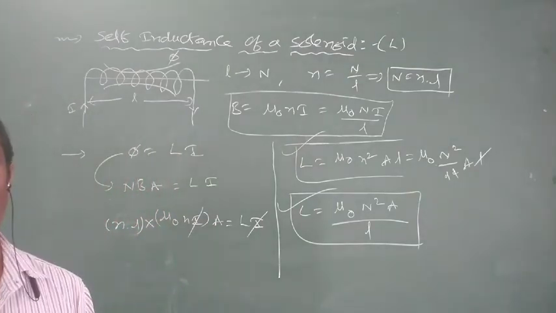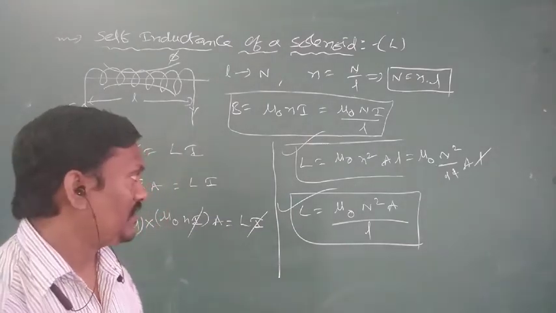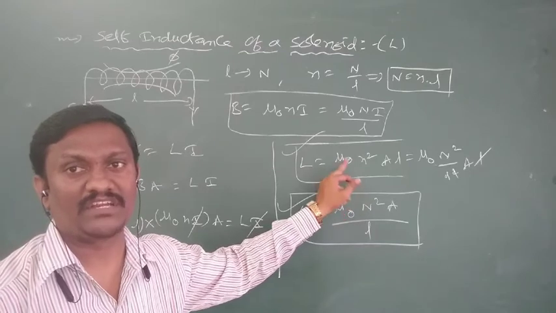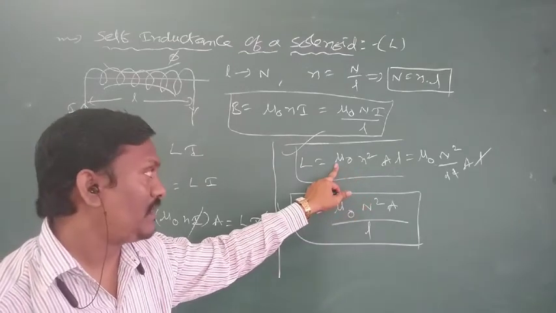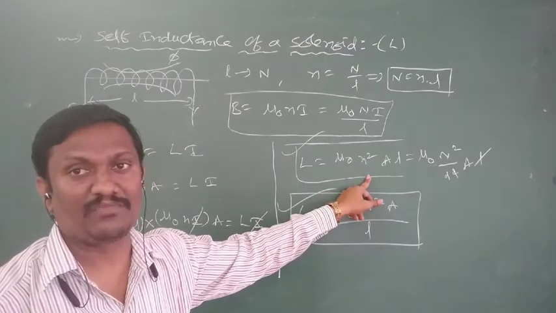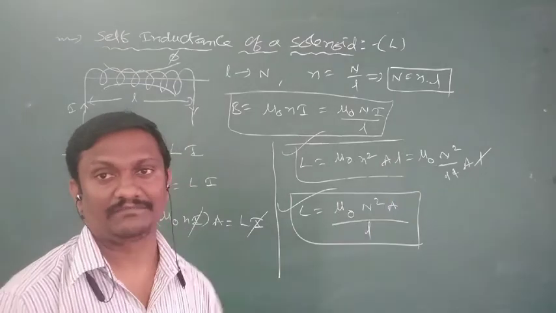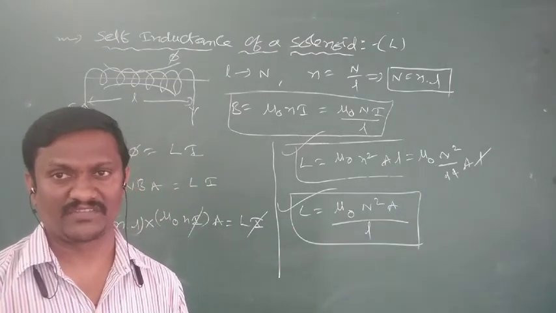And finally we can conclude that the self-inductance of a solenoid depends on some factors. It depends on mu naught, the permeability of the medium inside the solenoid. It also depends on the number of turns or number of turns per unit length, and on the area and length L. So the self-inductance of a solenoid depends on all these factors.